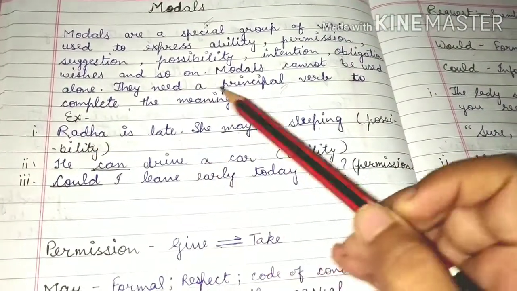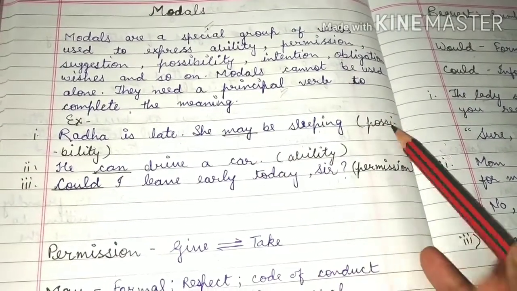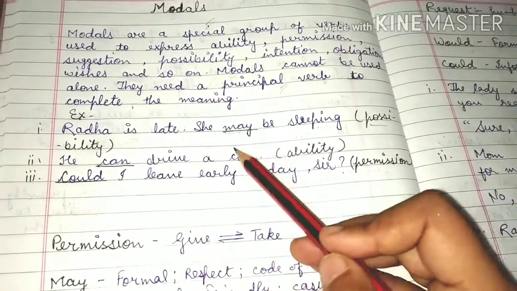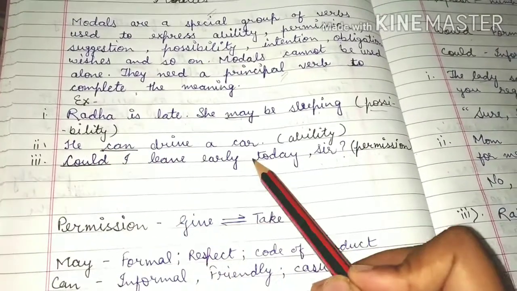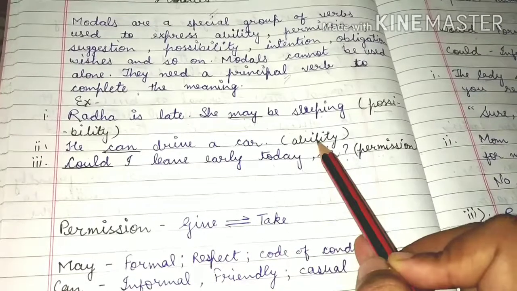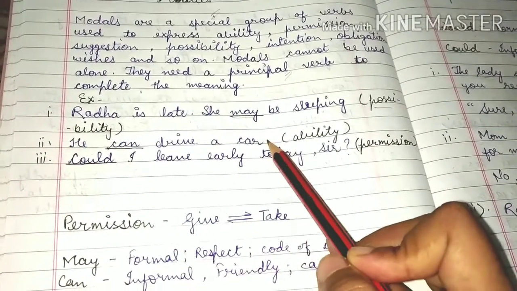Radha is late. She may be sleeping. May is a modal and it represents the possibility. It may be that she is sleeping, that's why she is late. He can drive a car. Can is a modal and it represents the ability. It shows the ability of that person, that he can drive a car.